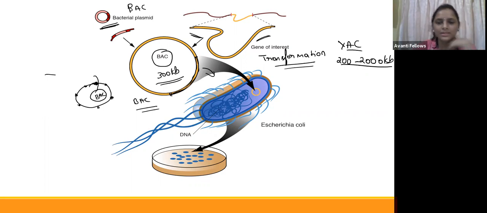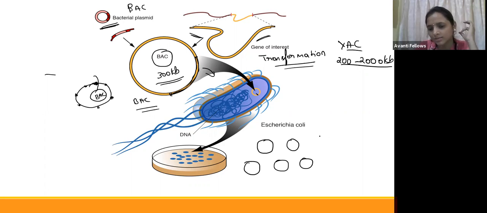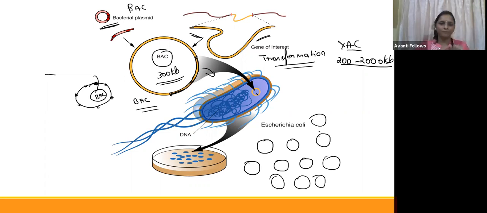Now the BAC is inside the bacteria. We know that bacteria will replicate, and at that time our BAC is also going to replicate and increase its copy number. We inserted one gene, so now it has given so many copies of that gene. That is called a clone. Clone means many copies of that. Now by using these copies, we are going to sequence.